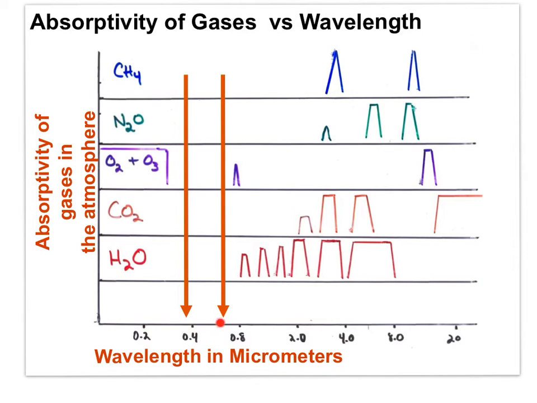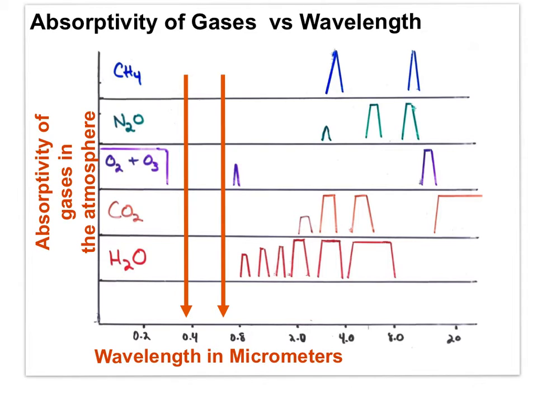But in this range, right here, there are no gases that absorb these wavelengths, so light streams right on through to reach the surface of the Earth. These are the visible wavelengths that get through the atmosphere to reach the surface.